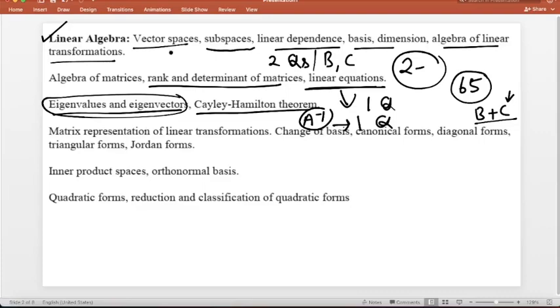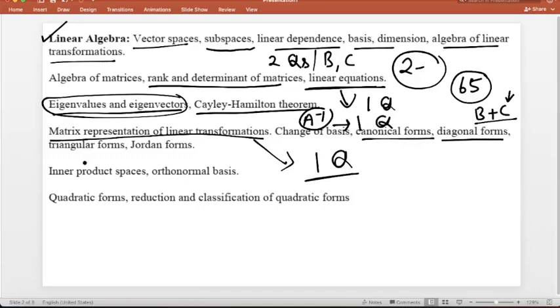One important thing: we will not get the direct question. Try to understand, the question is not direct, but indirectly it is related to eigenvalue and eigenvector. Matrix representation of linear transformation is also a very, very important topic, because many times, even every time, they ask one question from this topic, especially on the polynomial. Sometimes they also ask about the function of the linear transformation, so you should revise this one.